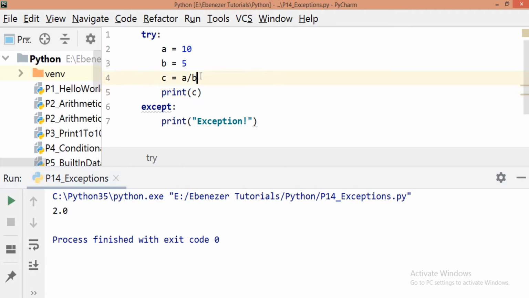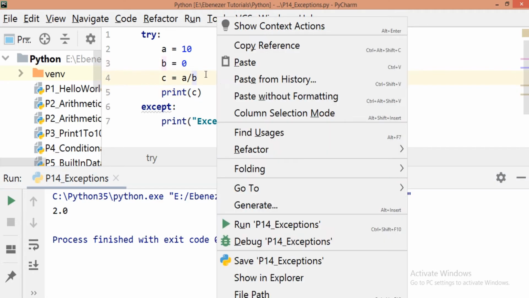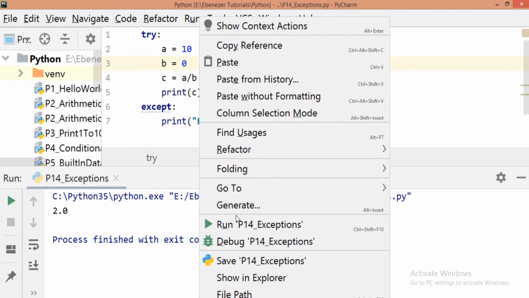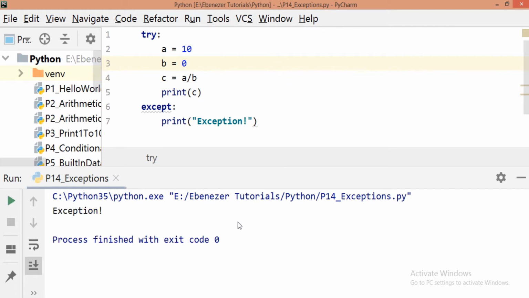But now in case I change the value of b to 0, so what is a divided by b? It is 10 divided by 0, which results in infinity, and infinity cannot be stored in any variable, so it gives an error. So we can try running this. Here we can see it has given the exception.